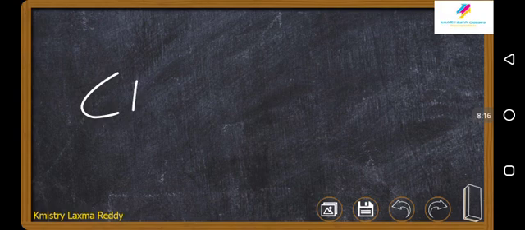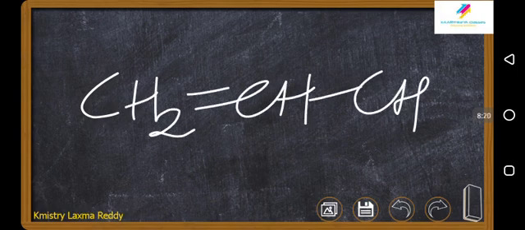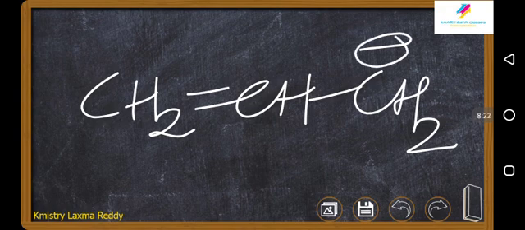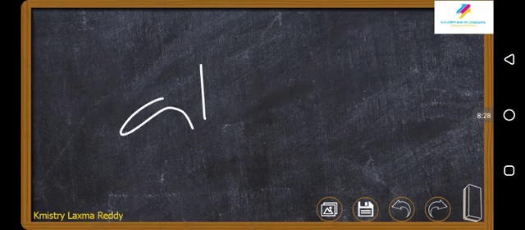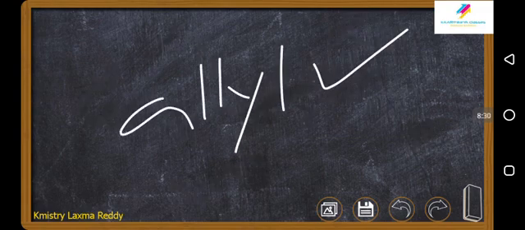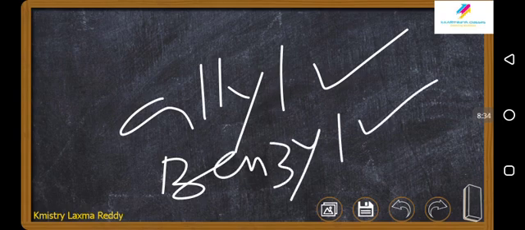Coming to CH2 double bond CH CH2 minus, we were discussing in the initial times only about the structure. Here resonance is there, resonance makes anything stable. So allyl is stable, allyl done. Benzyl is stable because of resonance. Both are good.